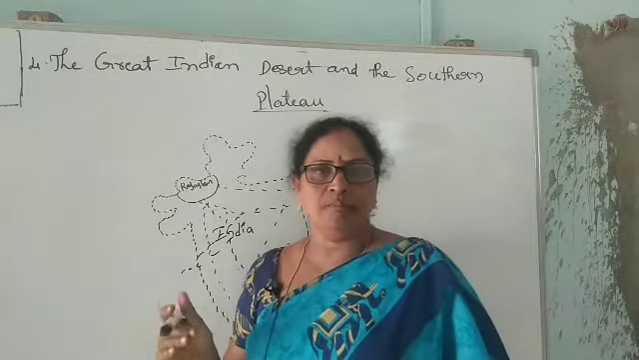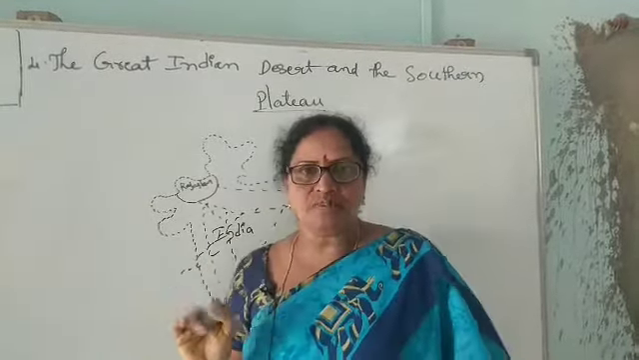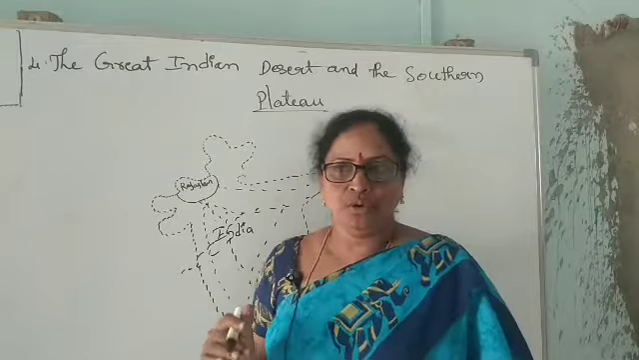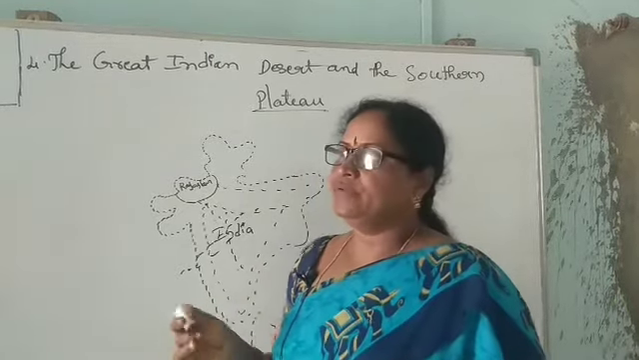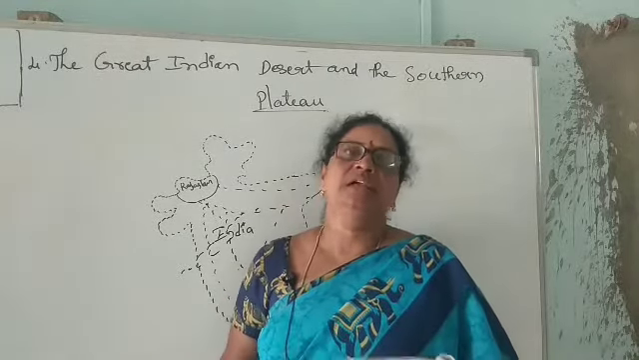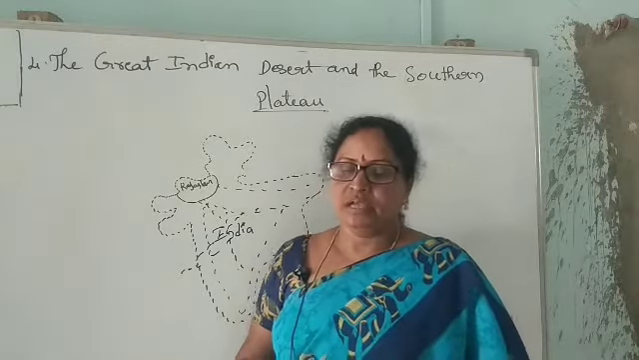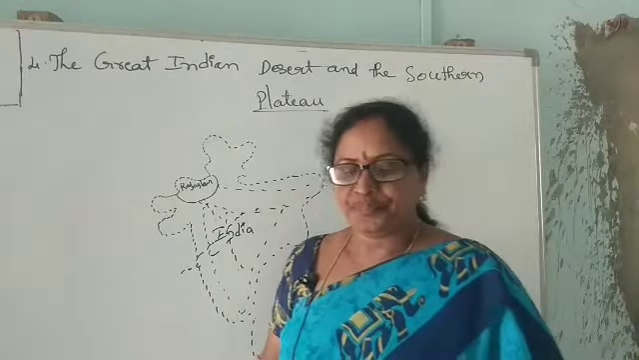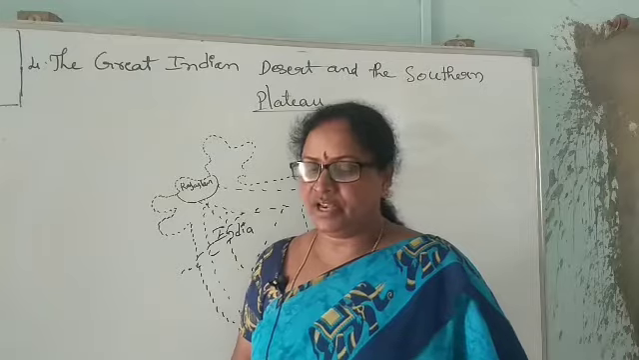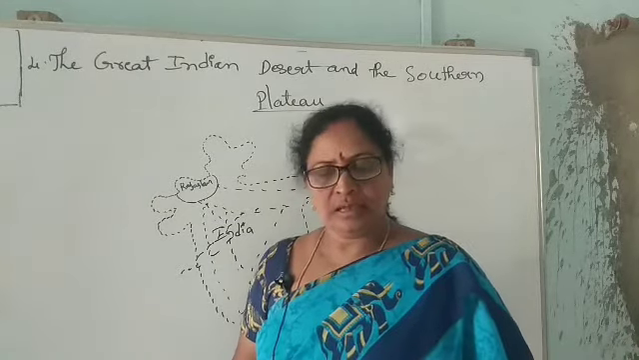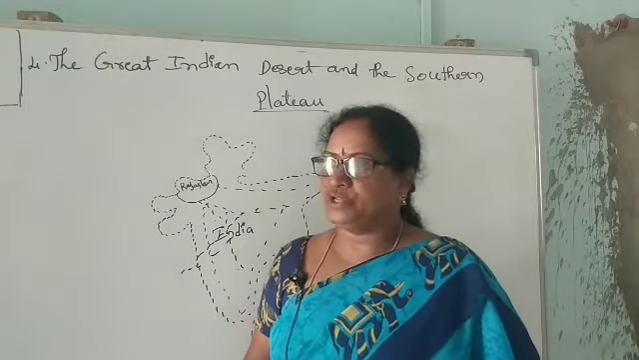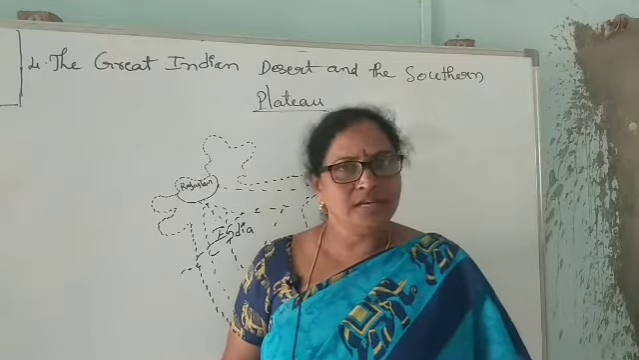Where the big rivers are, so many dams have been constructed to store the rainwater. It will be used when we need it in a shortage of water. So many dams have been built on the rivers: Mettur Dam on the Kaveri river, Hirakud Dam on Mahanadi, and Nagarjuna Sagar Dam on the Krishna river.